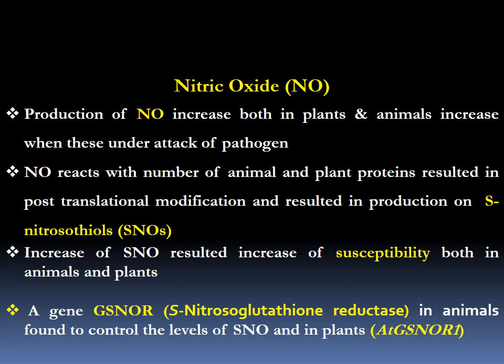This enzyme controls the levels of SNO in animal cells, and it is crucial for resistance. So the plant scientists got the clue, tried to find a similar enzyme in plants, and found one in the Arabidopsis plant. That is why they called it ATGSNOR1. The next challenge was, what would be the function of this enzyme in plants against pathogens?